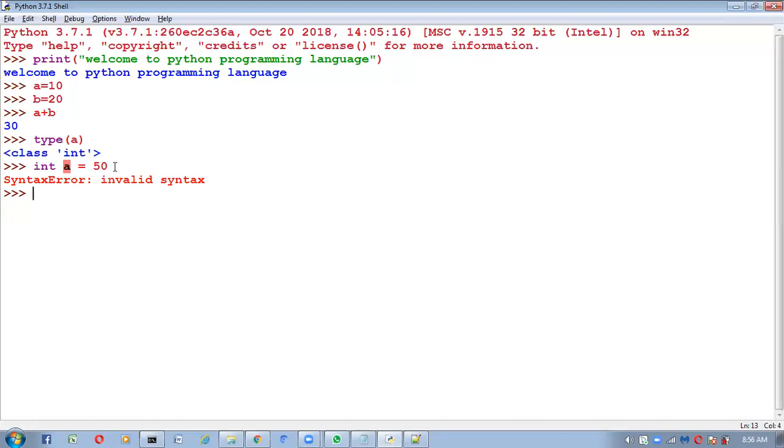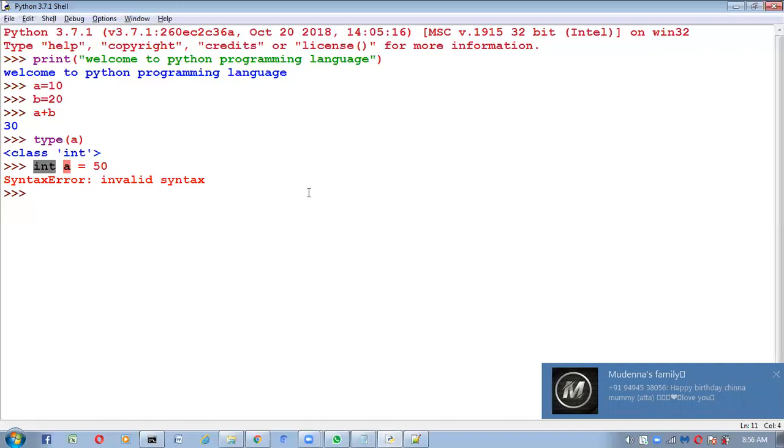Syntax error. Why is it returning a syntax error? Type is not allowed here. You are specifying the type explicitly, and it is not allowed here. Why, Andy? Why is it not allowing it like this? What's wrong? Even if you do not specify this type, A is returning int type only, right? I specified the same thing explicitly. What's wrong here, Andy?